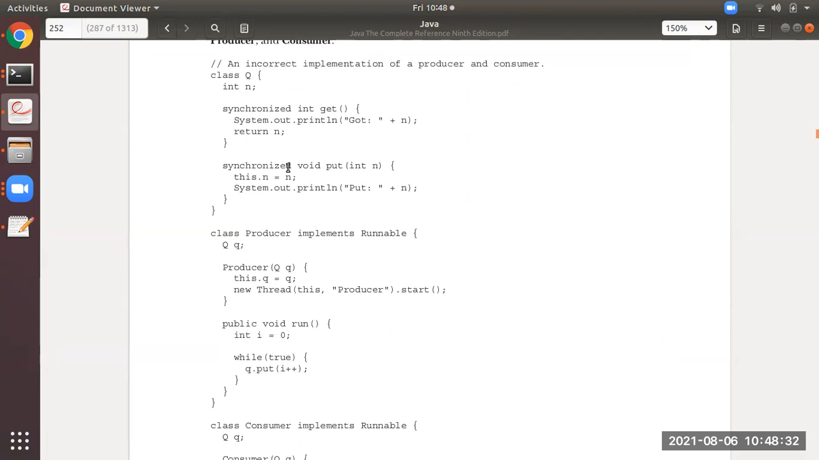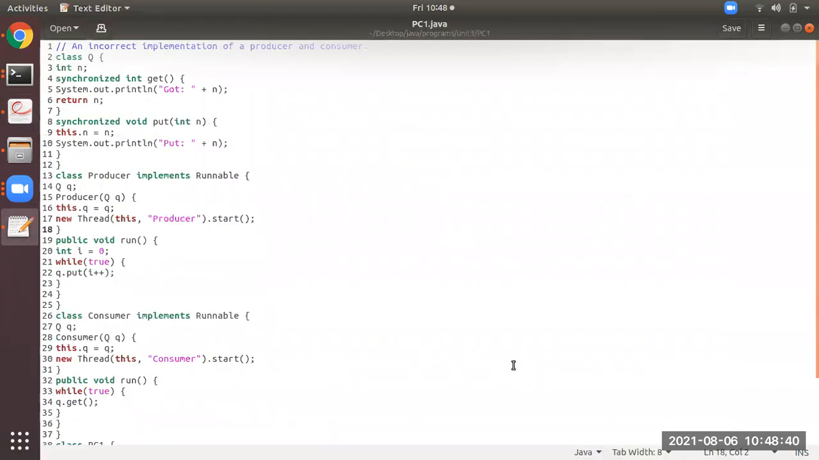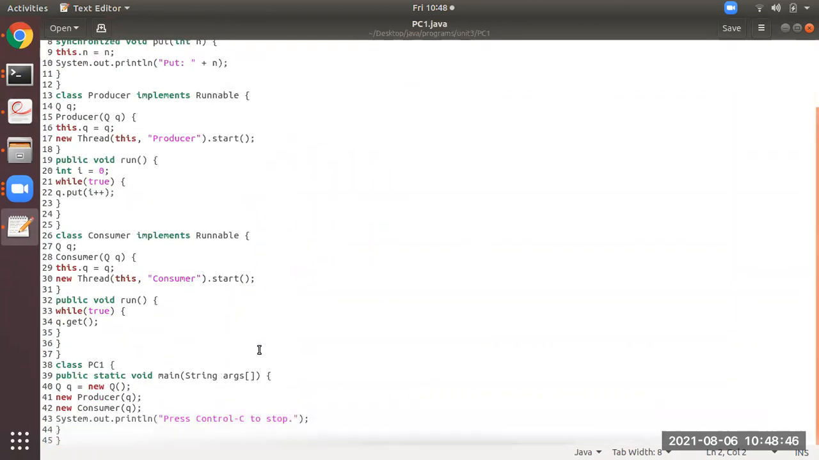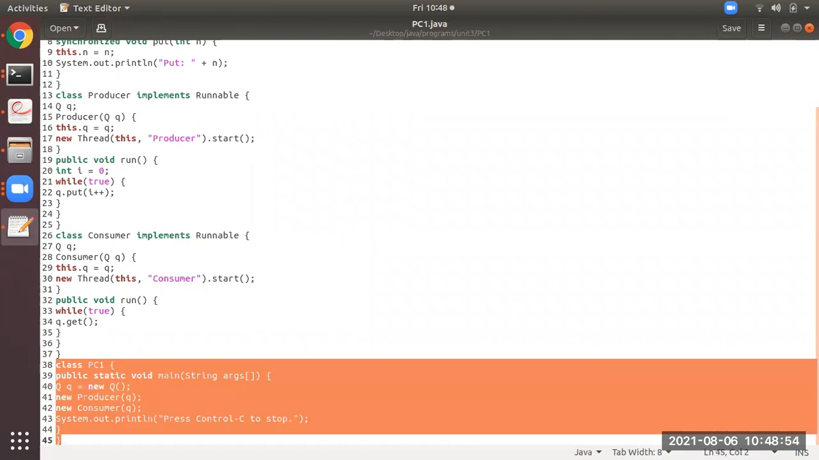So what I'll do is I will first explain an incorrect implementation of producer and consumer. You just see the program over here, how the structure is. Please concentrate well. You can see this is the main class. I have named it PC1. You can name it whatever you want, from line number 38 till line number 45.